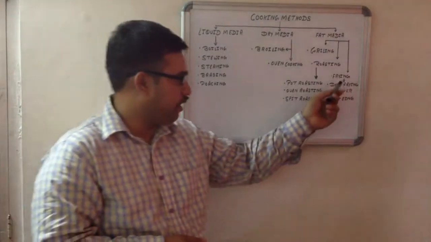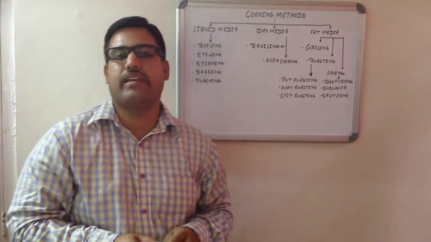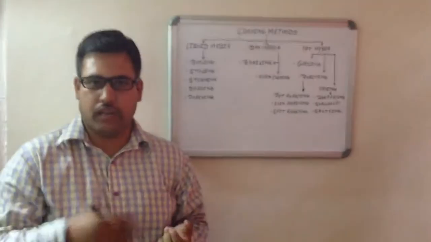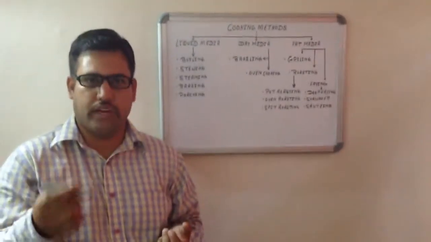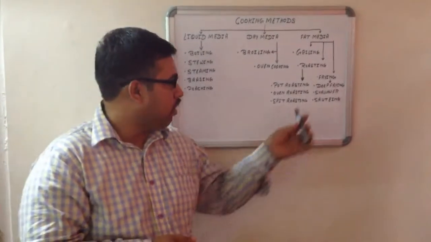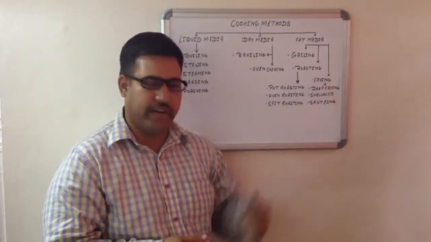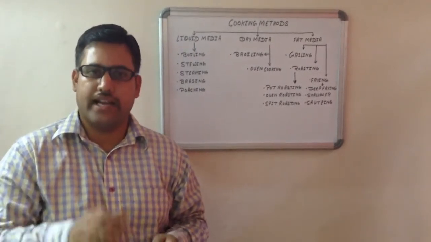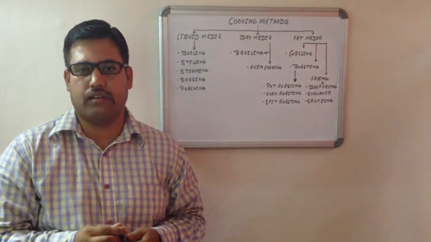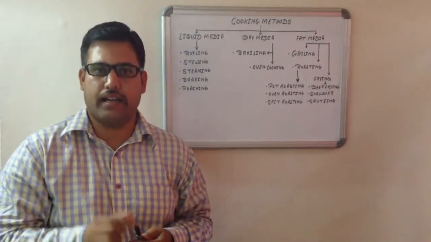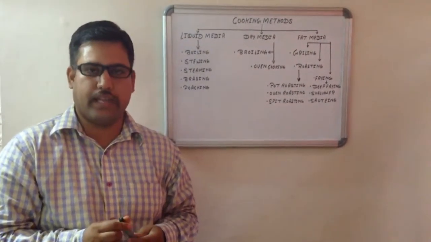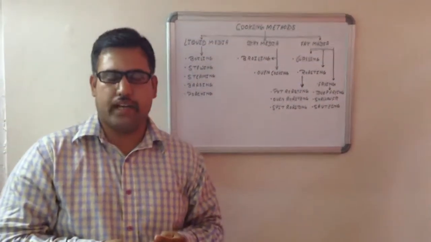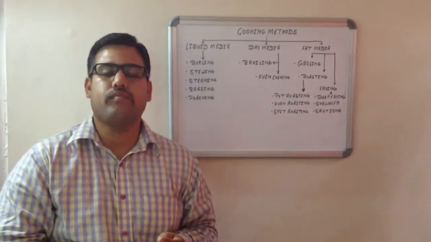Now coming to the frying part. Frying is done when we cook the food in oil, either by completely immersing the food or partly immersing the food in fat, butter or oil. Now coming to the first part of frying, that is deep frying. Deep frying is done when the food article is completely immersed in fat, oil or butter, and it gives a brown color and a crispy texture to the items that are fried. Shallow frying is said to be done when the items are partially immersed in oil.